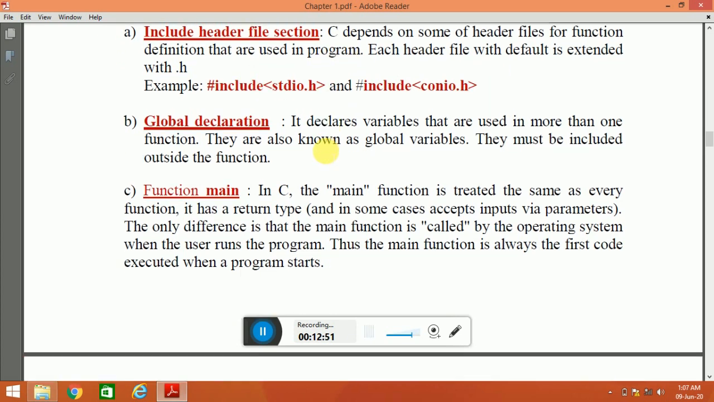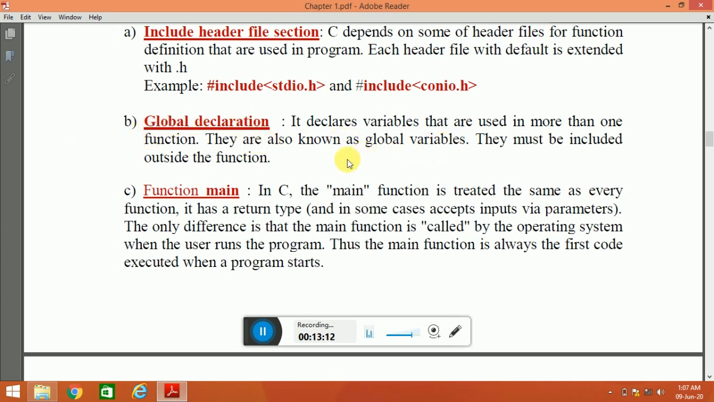Now, global declaration. What is global declaration? Global declaration declares some variables that are used in more than one function. Okay, look here. It declares variables that are used in more than one function. They are also known as global variables. Global declarations are also known as global variables.